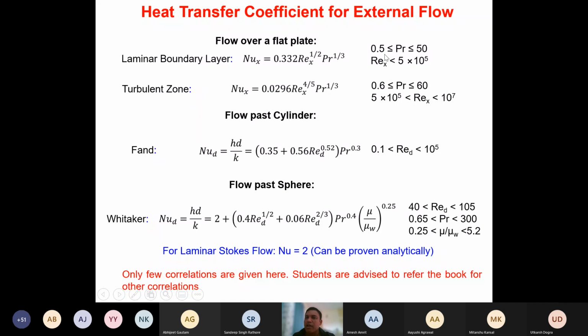And these are the limits given. The Prandtl number should be between 0.5 and 50, and the Reynolds number should be less than 5 into 10 raised to the power 5. This is the critical Reynolds number which we have talked about earlier. In the turbulent zone, we can use 0.0296 Reynolds number raised to the power 4 by 5 and Prandtl number raised to the power 1 by 3. And again, this is valid for Prandtl number between 0.6 and 60 and Reynolds number between 5 into 10 raised to the power 5 and 10 raised to the power 7.